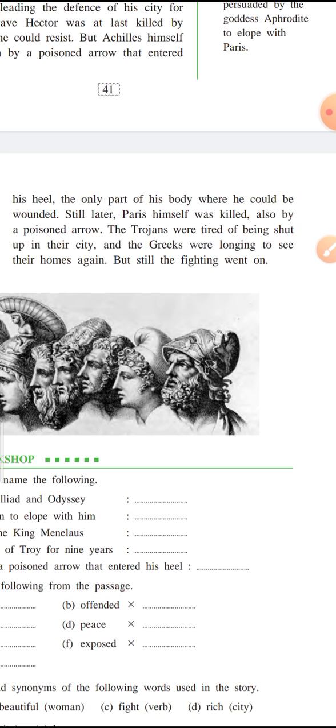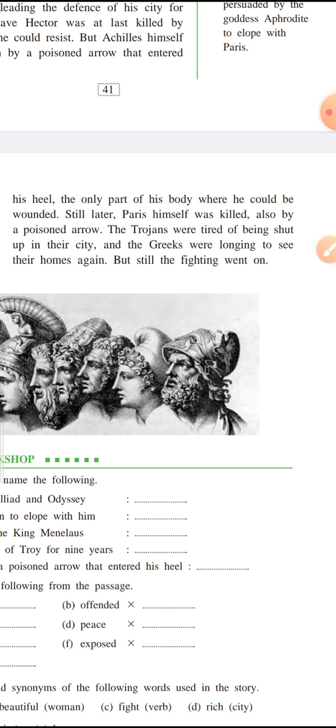The Trojans were really very tired and very bored, the way we are now. They were bored because they were stuck behind the closed gates of their walls in the city of Troy. They could not move out. We are tired because we are also locked up in our homes. We cannot go out because of the virus, the pandemic.